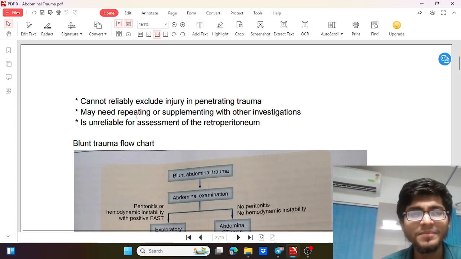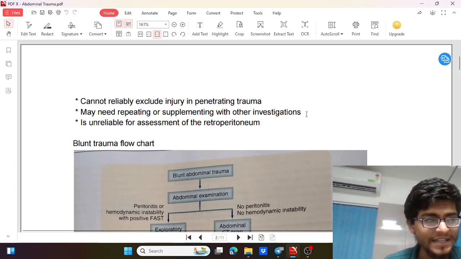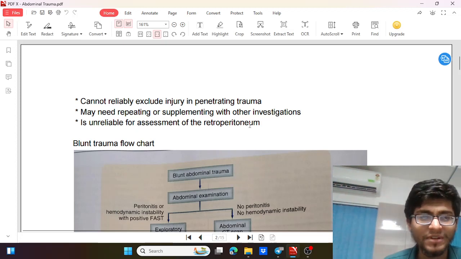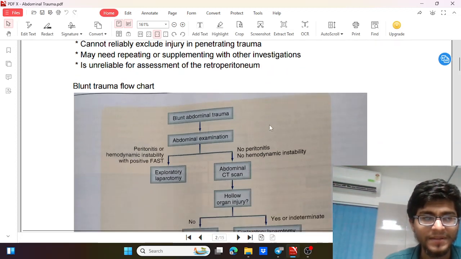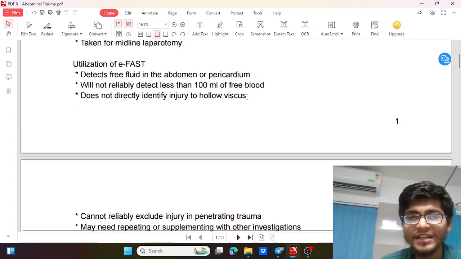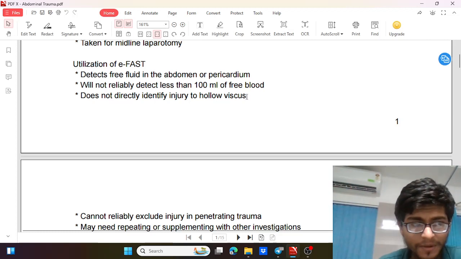And sometimes we may need to repeat or supplement with other investigations, as we have discussed, like CECT or chest X-ray, and it is unreliable for the retroperitoneum as we have discussed. So what we have missed, if there is hollow viscus injury, then a chest X-ray can give us a picture of air under the diaphragm, that can be helpful.